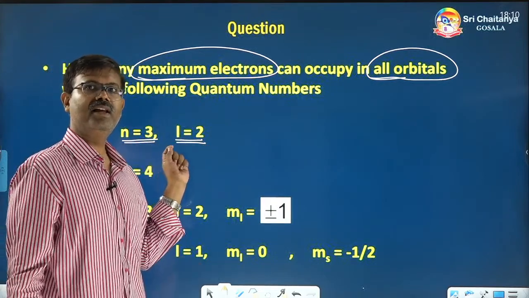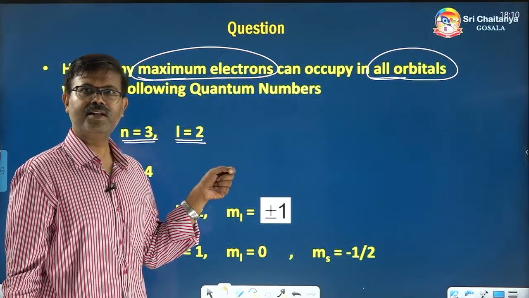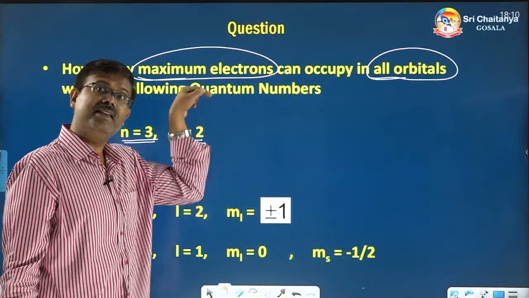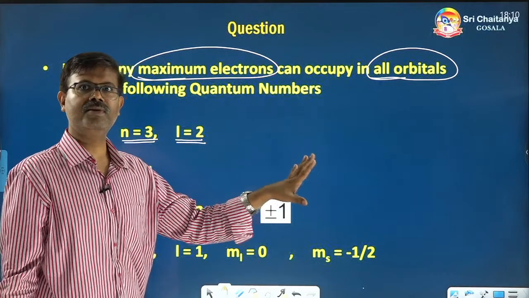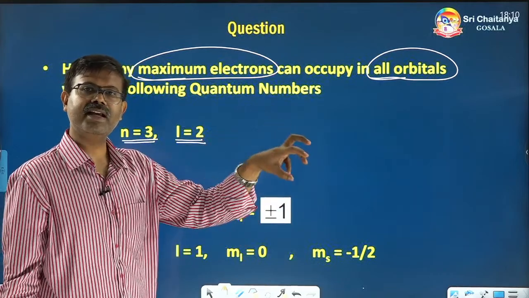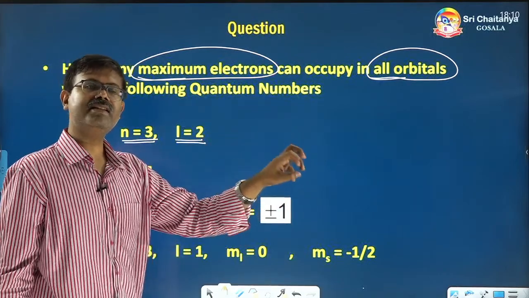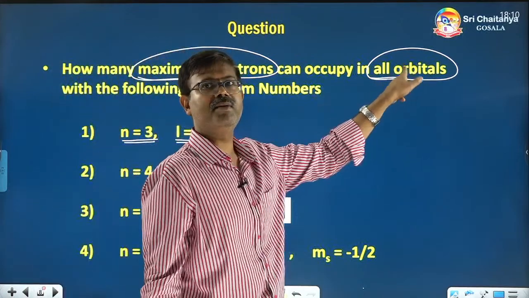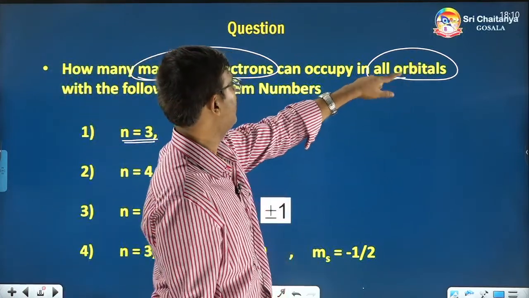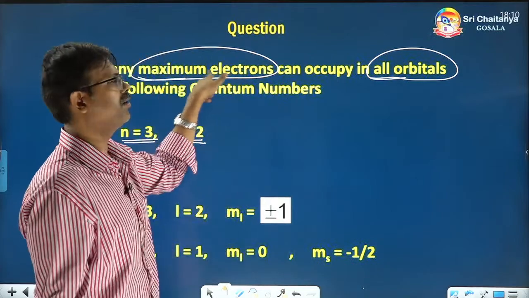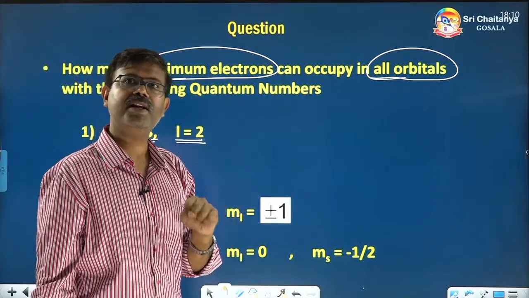In the third shell there are many subshells, but they are saying to take the second subshell. In that subshell, if you take all the orbitals and count the electrons, how many maximum electrons will be present?